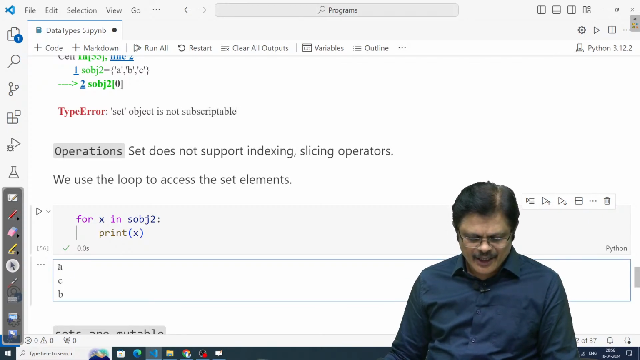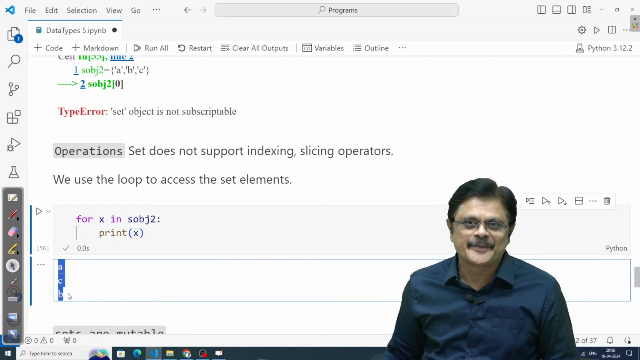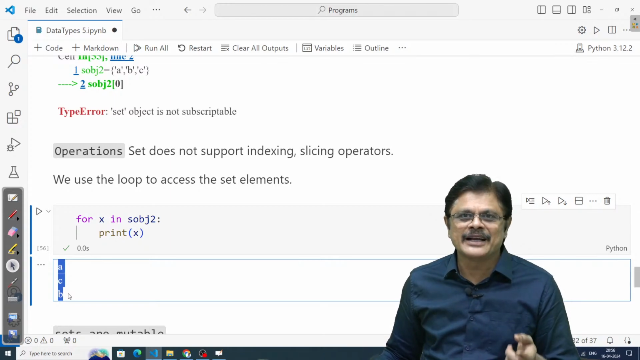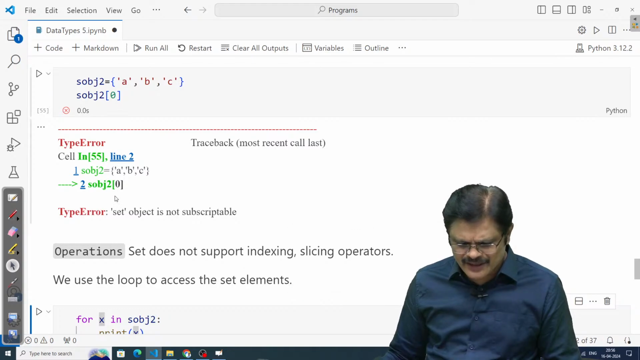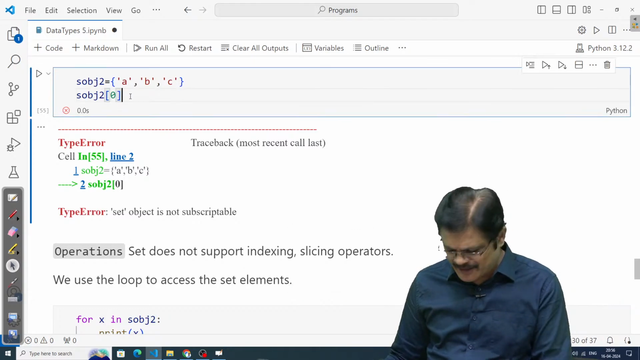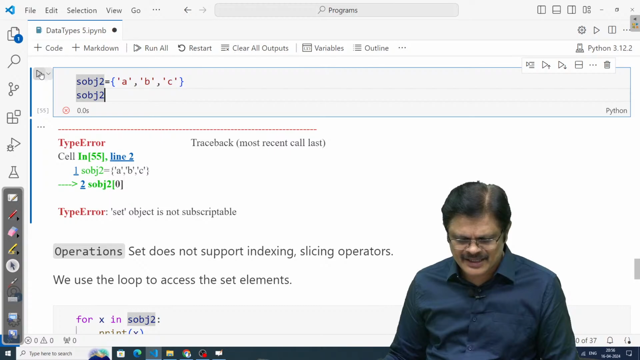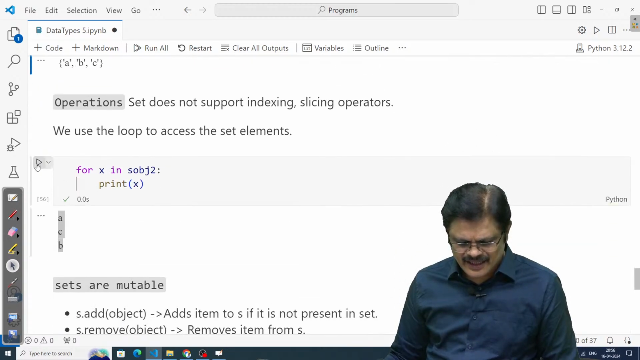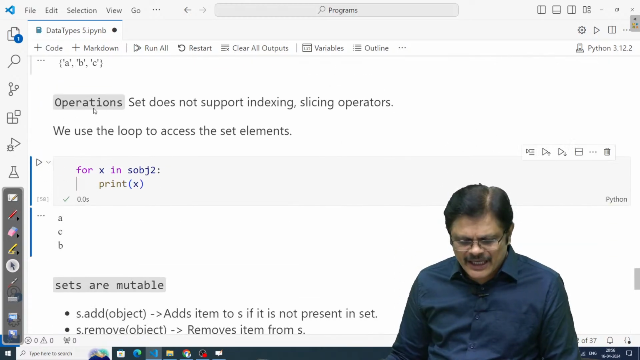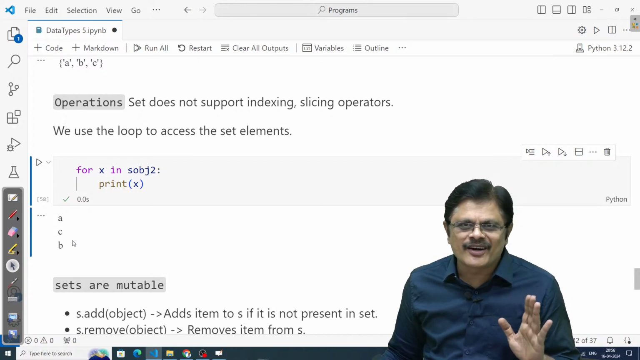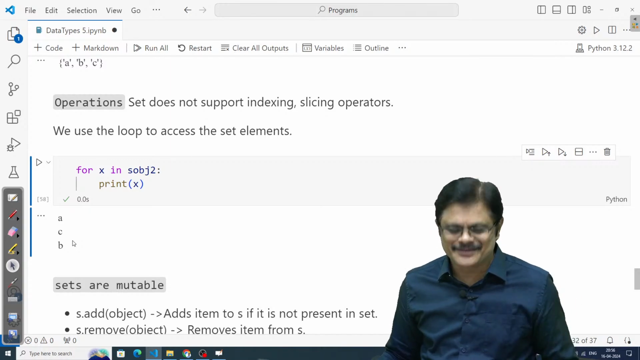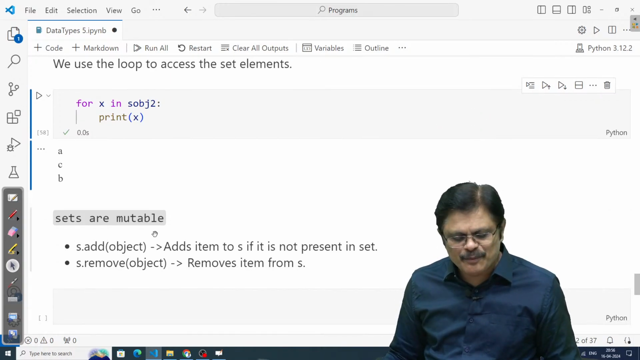See here, you are getting ACB. Earlier when you printed, you got ABC, but now you are getting ACB. Maybe I made a mistake here. Let me correct it once again and redo this. So here I got ABC, but when you use a for loop, you got ACB. So don't expect any order, sir. Respect the order which you are getting. That's it. And sets are mutable.